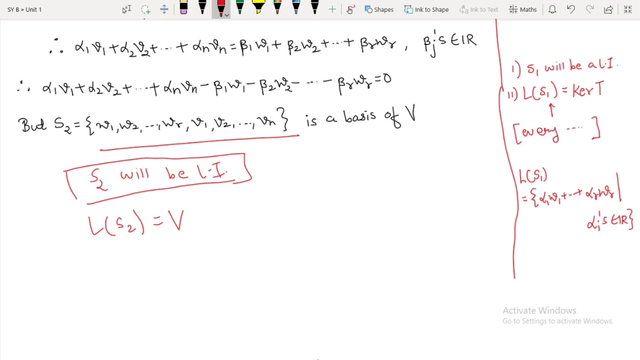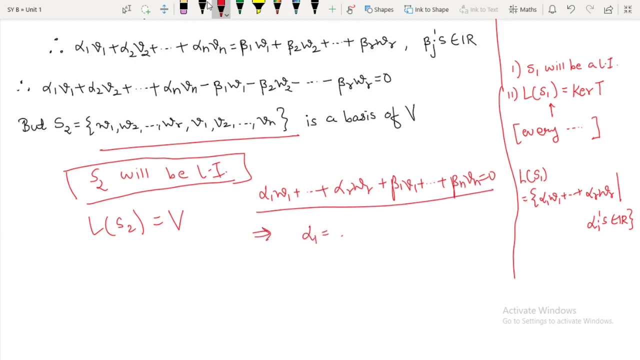The meaning is whenever you are having somewhat like this, alpha 1 w1 plus so on up to alpha r wr plus beta 1 v1 plus so on up to beta n vn is equal to 0. If such a thing we are having, we can directly say that all these real numbers will be equal to what? 0, because that is nothing but the definition of linear independence. So same thing we are having here. The only difference is, instead of these betas we are having some different notations, right?